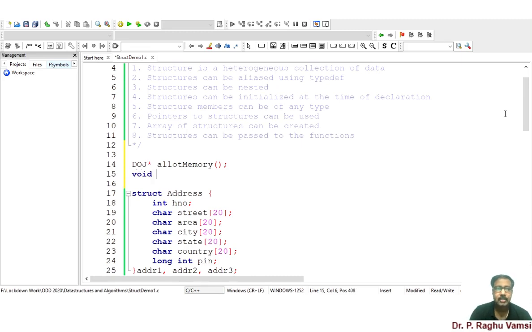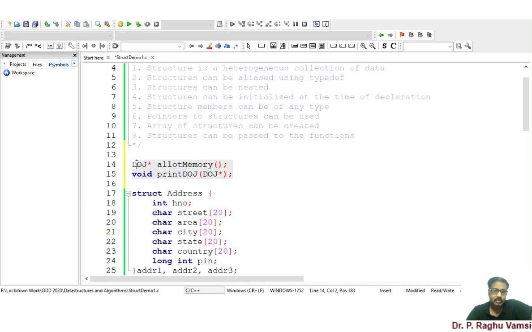Another function is void print DOJ. So these are the two functions I'm going to declare. Allot memory is a function that is going to return an address of type DOJ. Next, print DOJ is taking the argument as DOJ.